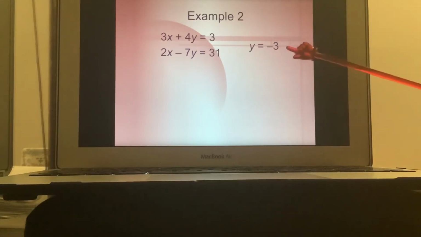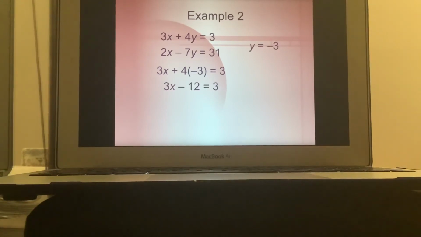And then I would take negative 3 and plug it back in to one of my equations there. So we're going to take the top equation, 3x plus 4 times negative 3 equals 3. So 4 times negative 3 is negative 12, correct? So now I have 3x minus 12 equals 3. And then I just solve for x, and x is equal to 5. So then my final solution is 5, negative 3.